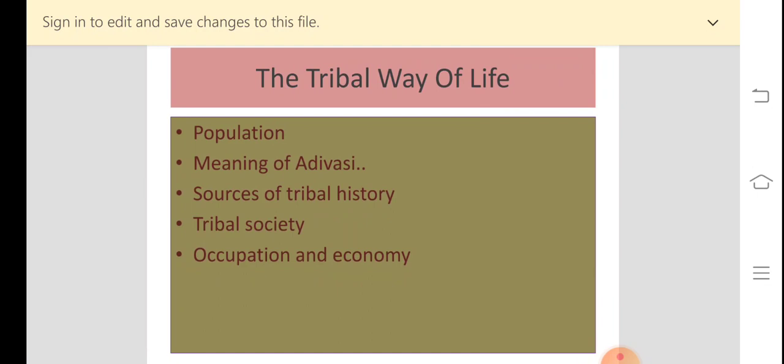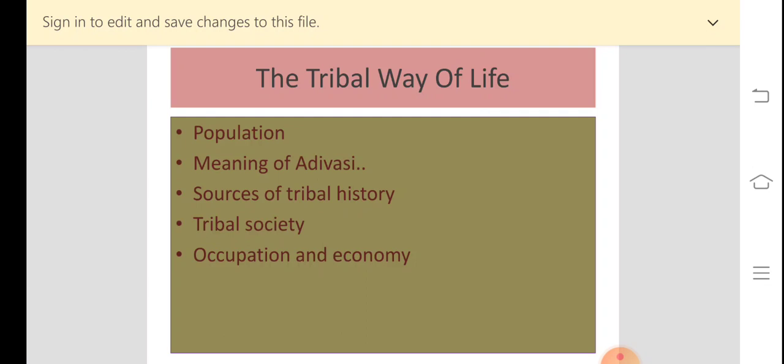Ballads are songs about popular stories, so from those songs we can come to know about the history of the Adivasis. Similarly, folklore. Folklore are the society's beliefs, the traditional beliefs and customs. Through that we can come to know about the history.